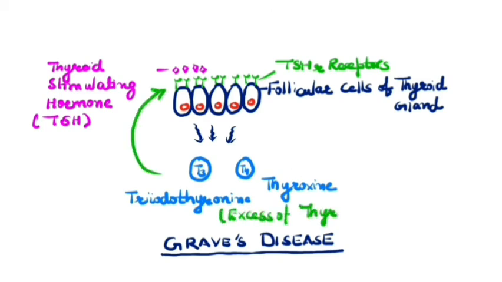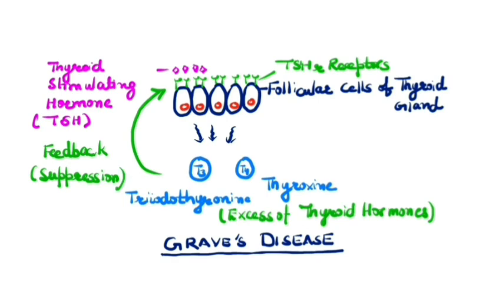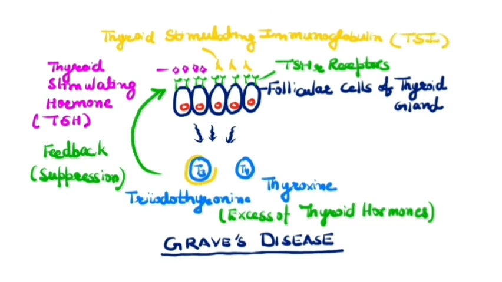But in Graves' disease, the body produces thyroid stimulating immunoglobulin having a similar effect to that of TSH. Thus, TSI causes the thyroid gland to produce excess T3 and T4, and moreover there is no feedback control, which leads to high production of thyroid hormones, causing symptoms of hyperthyroidism and enlargement of the thyroid gland visible as goiter.